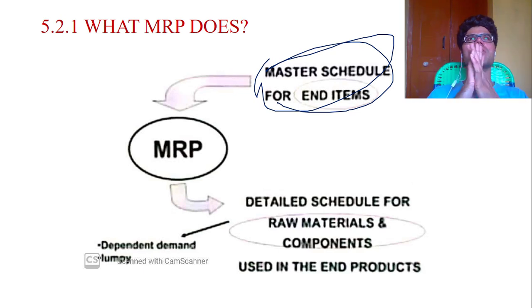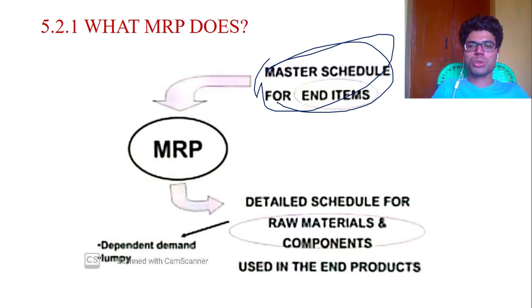For example, we brief what the materials requirements are for manufacturing that product, and what products are essential for that. First we have some initial data and the master schedule can be done. After that we transfer it to the MRP. By transferring this to the MRP, the MRP can prepare the detailed schedule for raw materials and components used in the end products. For the end products, we have to prepare the detailed raw material requirements using material requirement planning.